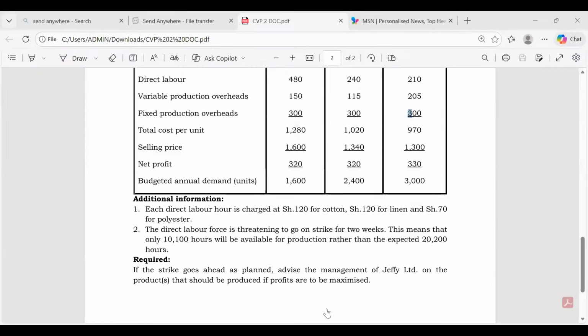Not understood variable cost. Okay. Let me repeat here. No worries. That is why we are here.